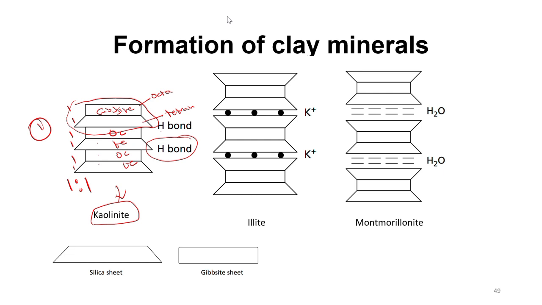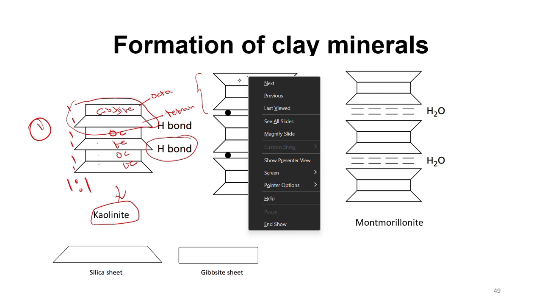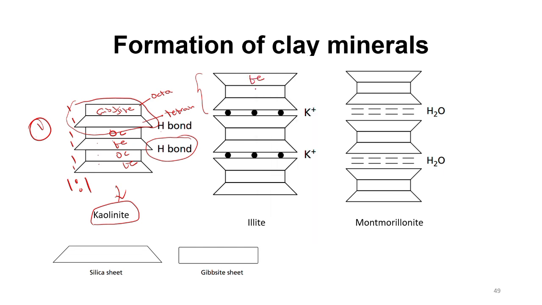I'll talk about why it's a hydrogen bond, but before that, let's talk about the other two, which are the illite and the montmorillonite. So in here too, when I take this first part, this is the tetrahedra, this is the octahedra, this is the tetrahedra. Again, tetra, octa, tetra, tetra, octa, tetra. Meaning what's the ratio over here? 2 tetra is to 1 octa.